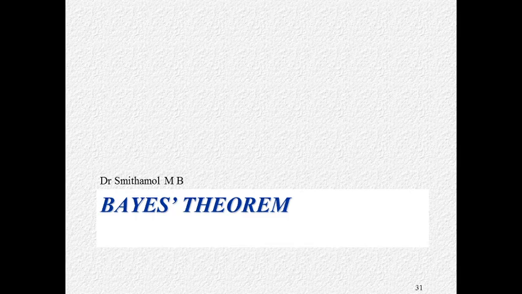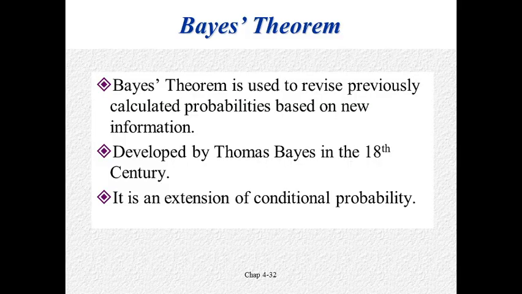This is basically the idea behind classification, and here we will see the basics of Bayes theorem, and we will see the naive Bayes classifier. Bayes theorem is an extension of conditional probability. I hope you remember conditional probability. Bayes theorem is used to revise previously calculated probabilities based on new information, and this was developed by Thomas Bayes.